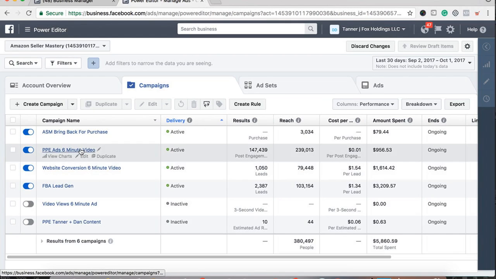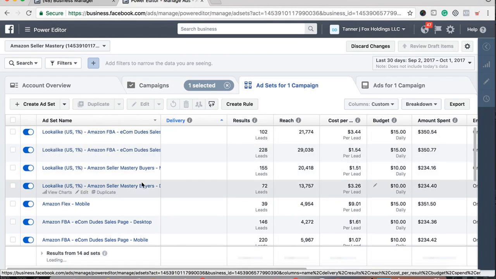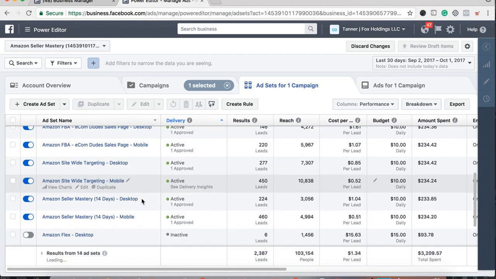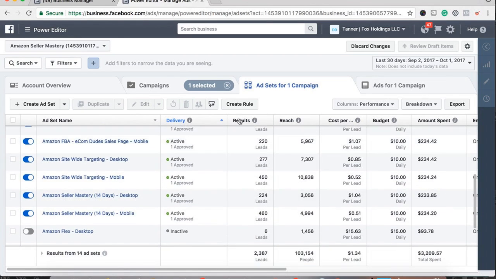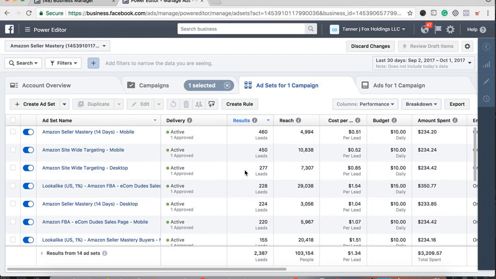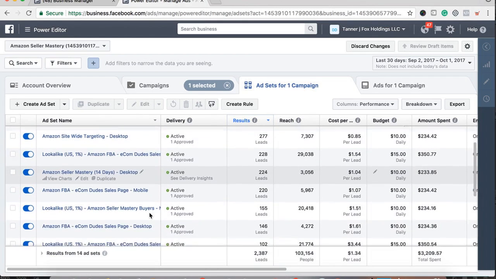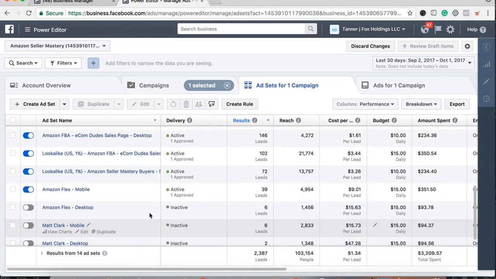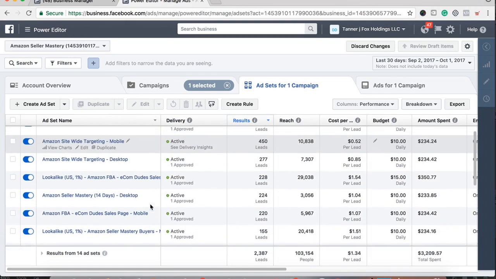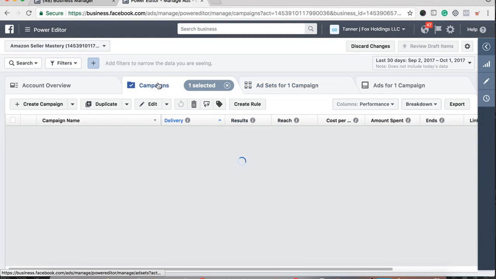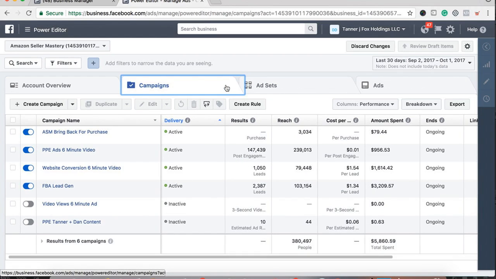And if you take a look, we've been creating a lot of retargeting campaigns. So these are a lot of retargeting campaigns as well. We have site-wide that we create. Let me go to results and show you over here. So this is retargeting. This is retargeting. This is retargeting. We create a lot of different retargeting campaigns based on custom audiences that we have as well. And then we have people who watched X, Y, and Z percentage of videos and all that fancy stuff. So that's how we're creating these campaigns: we're getting engagement first, and then we're offering them a product once they are engaged with our brand.